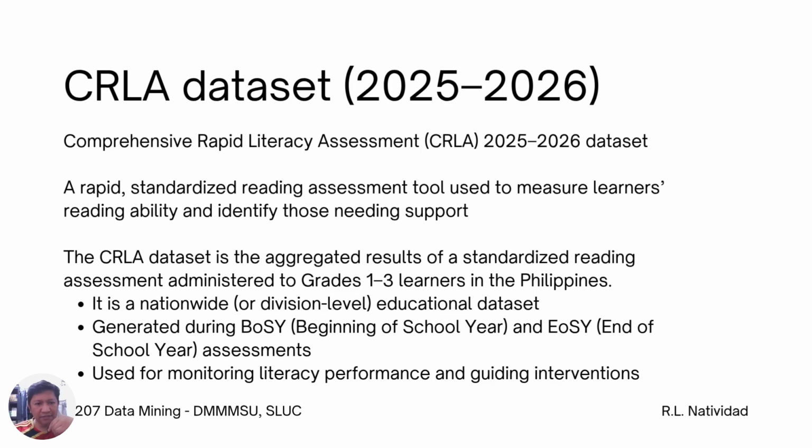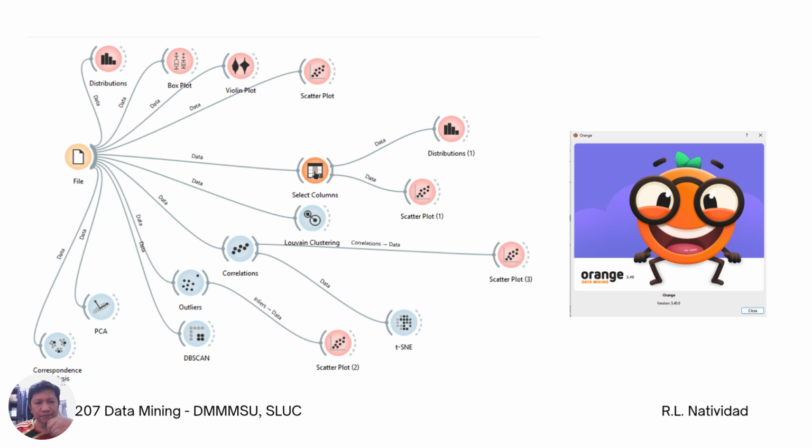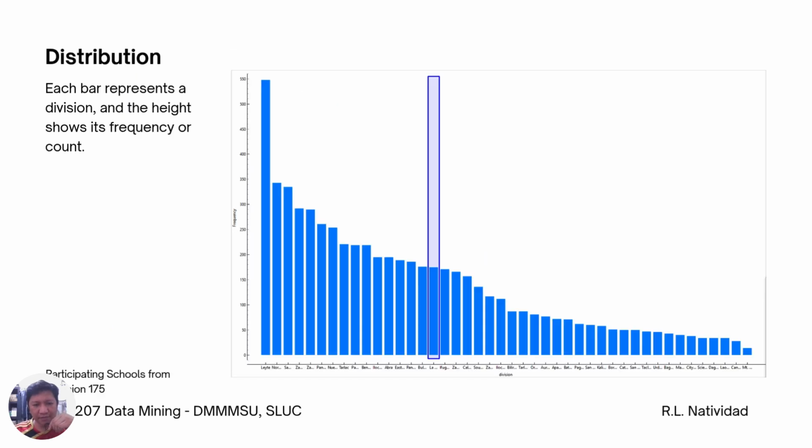It contains the aggregated results of the standardized reading assessment administered to grade 1 to 3 learners in the country, at the nationwide level, from the beginning of the school year up to the end of the school year. It's used for monitoring literacy performance and guiding interventions. I use Orange data mining, and here are some of the generated charts.